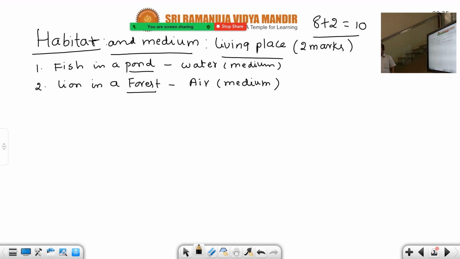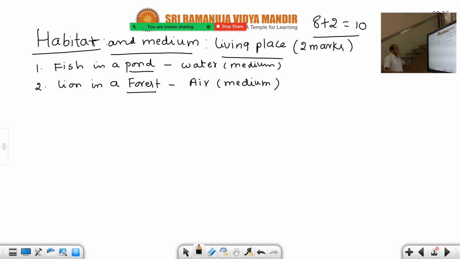4 plus 4 is equal to 8, first unit. Second unit, 8 plus 4 plus 2 plus 2, that is 16 marks. Third unit, 4 plus 2 plus 2, 8 marks. Fourth unit, animal diversity 2, 4 plus 4, 8 marks. Fifth unit, locomotion, reproduction and protozoa, 8 plus 2, 10 marks. 4 plus 4 plus 2 is equal to 10 marks. In yesterday's paper, the recent examination paper, transverse binary fission in paramecium and types of pseudopodia, these two 4 marks questions were given as far as locomotion and reproduction are concerned.